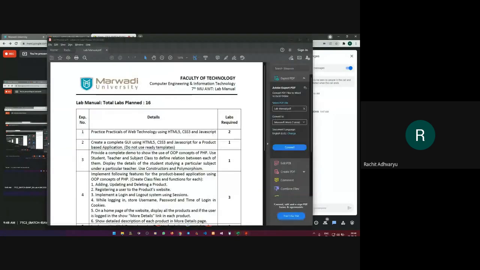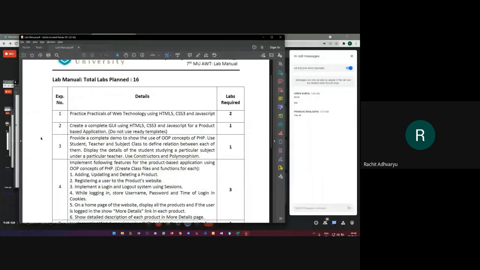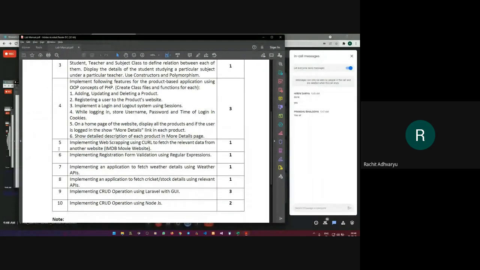So I'm talking about practical 5, 6, 7, 8. So if we look at those practicals first, then already you have completed practical 6 in your practical 1. When we created the Google form, I already asked you to work with the validations and you have used some of the regular expressions to validate only the numbers, only the 10 characters, only alphabets likewise. So we already completed practical 6 at that time.